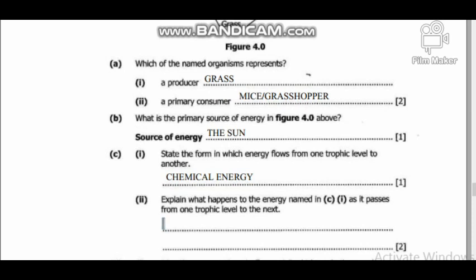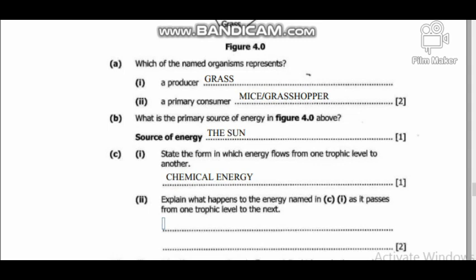The metabolic processes we're talking about in this case are respiration, digestion, and also excretion. After the 90% of the energy has been lost due to those metabolic processes, only 10% is left. That 10% which has been left is the one which is going to be passed to the next trophic level. So that is what is going to happen.